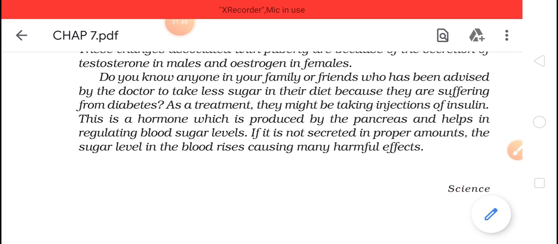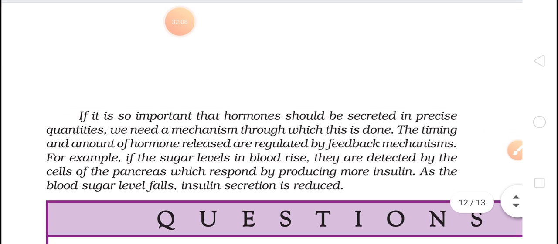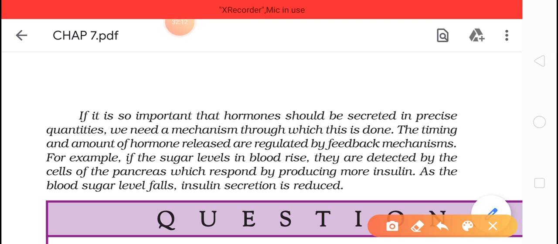To avoid this situation, the diabetic patient is given injection of insulin, and as we give the injection of insulin, their blood sugar level will come to normal. Understood? So this is the line which they are talking about, the last line.